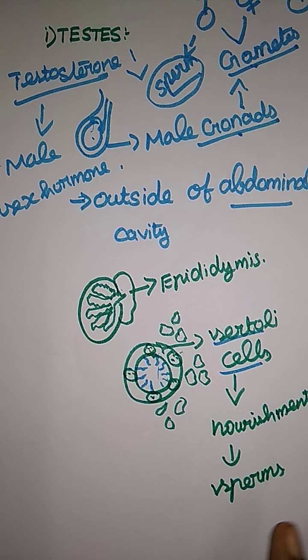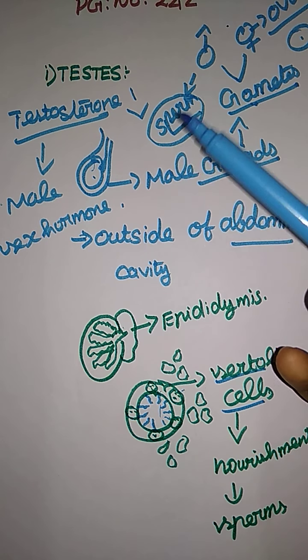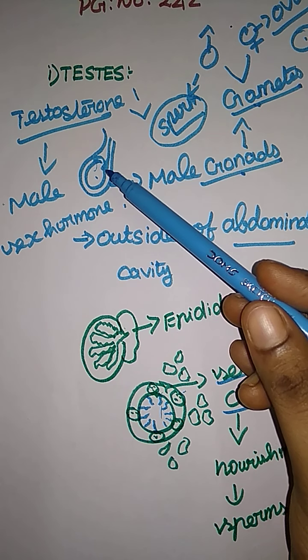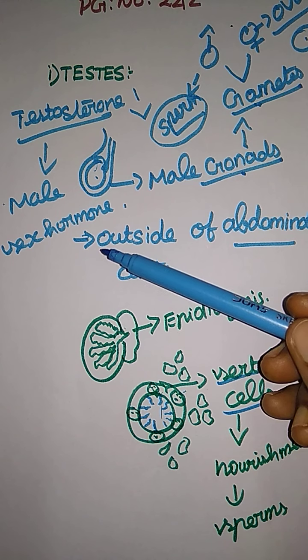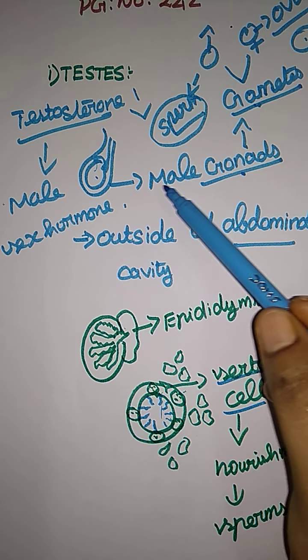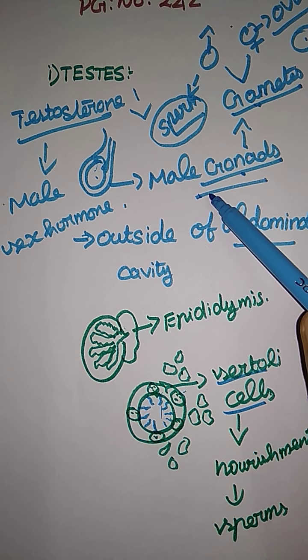I hope you understand the meaning of testis. First thing, let me recall once again. In males, the testes are oval in shape, hanging outside of the abdominal cavity. Testis are the male gonads, that is what they call them.